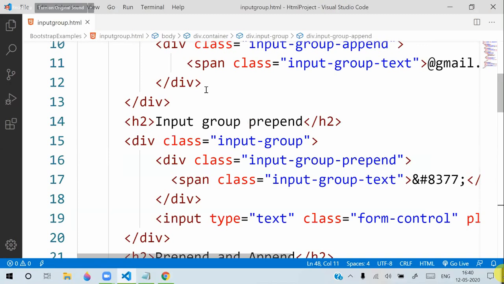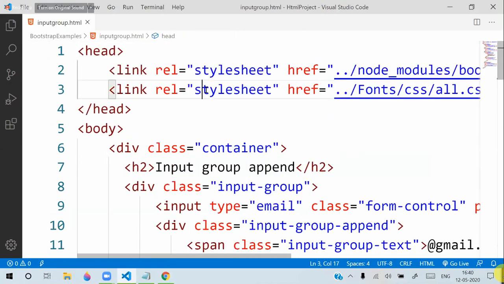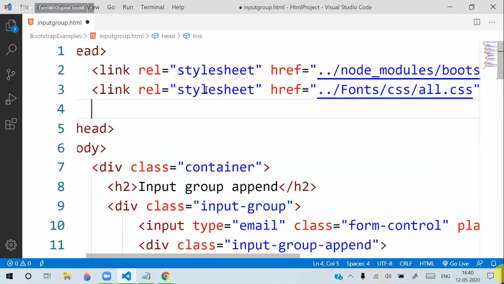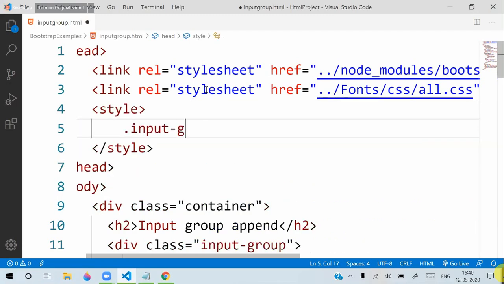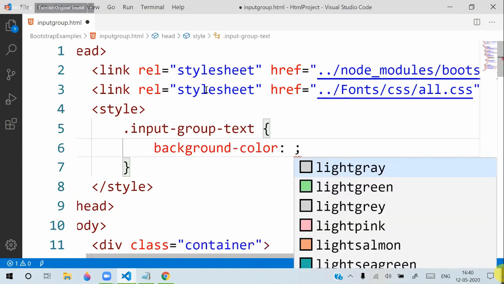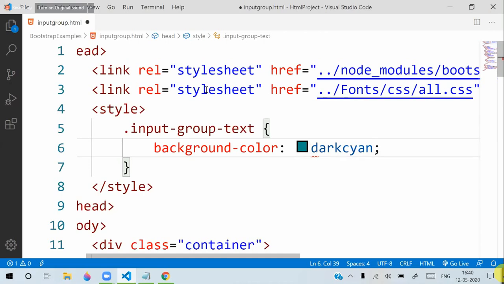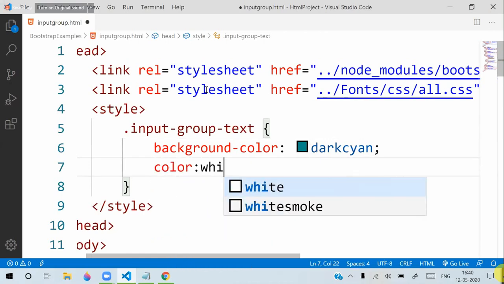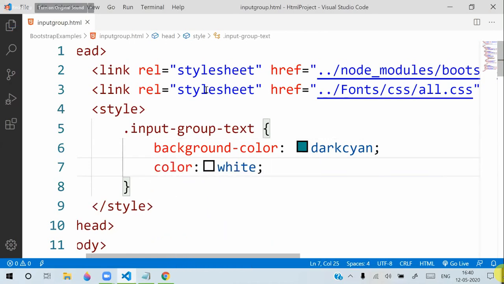In the style, I am writing input group text and background color. Suppose I defined dark cyan and color as white. I defined like this, and I will refresh.